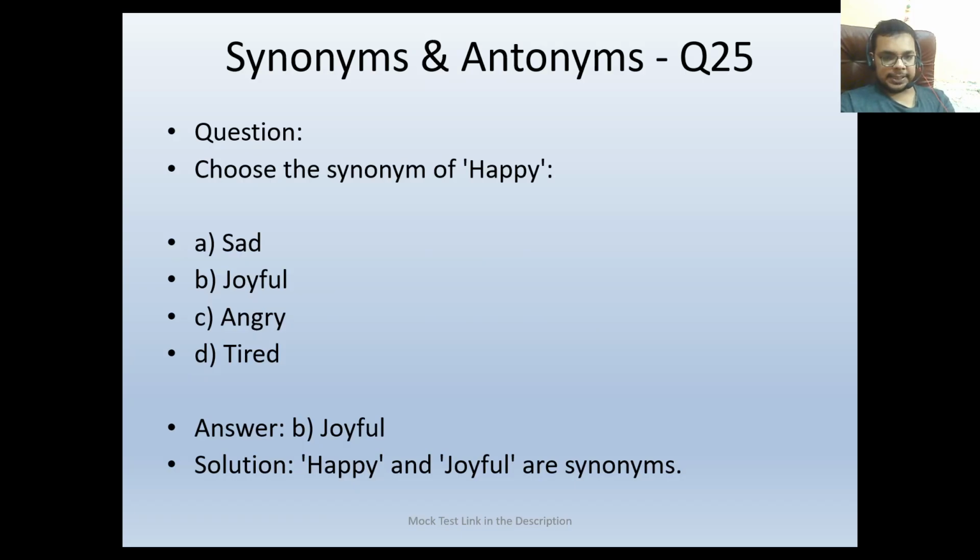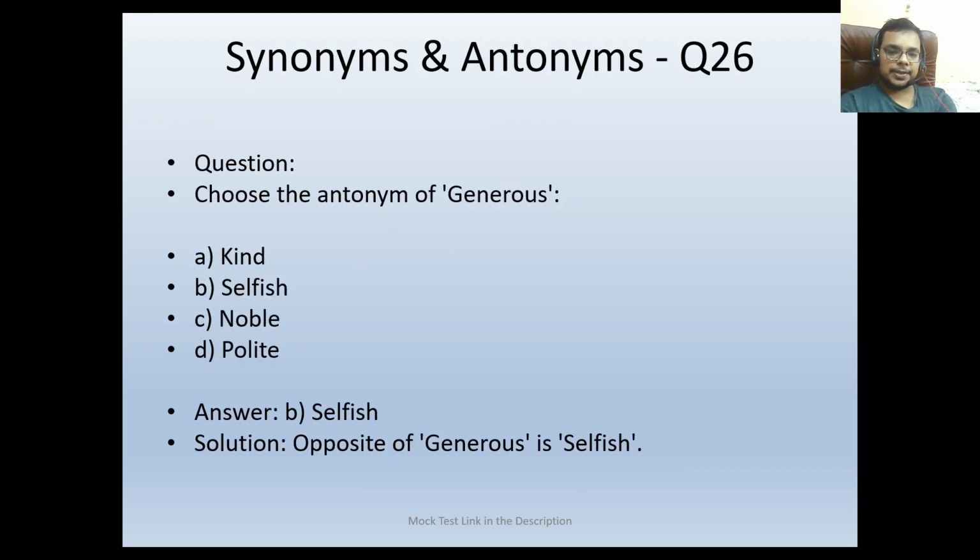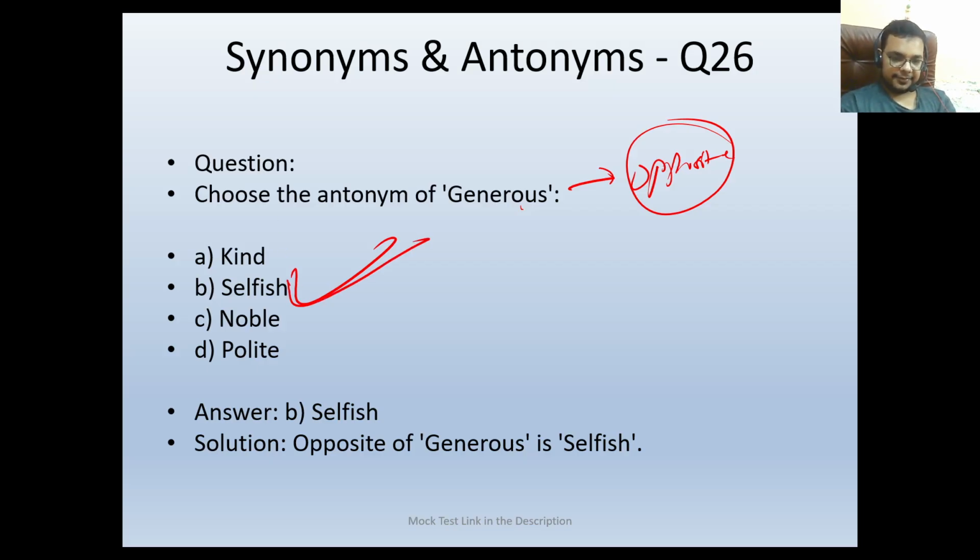Next, we have synonyms and antonyms. Choose the synonym of "happy." Synonym means the word which closely aligns with the meaning. Happy closely aligns with joyful, so joyful would be our correct answer. Choose the antonym of "generous." Antonym means the opposite of the word. For generous, the opposite will be selfish. If someone is selfish, he cannot be generous. This is totally opposite. That's why the answer will be selfish.